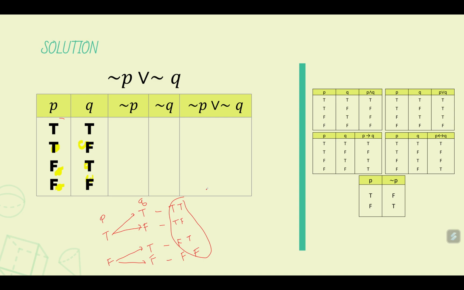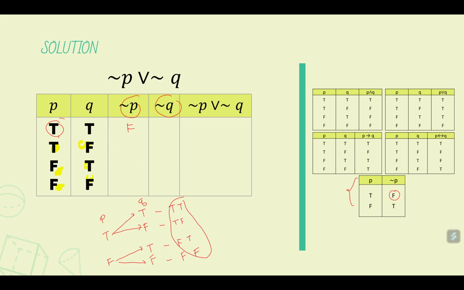Okay, now we need the column for not P and then the column for not Q. Now, according to the negation table, if your statement P is true, then its negation is false. So you write here F. Okay?